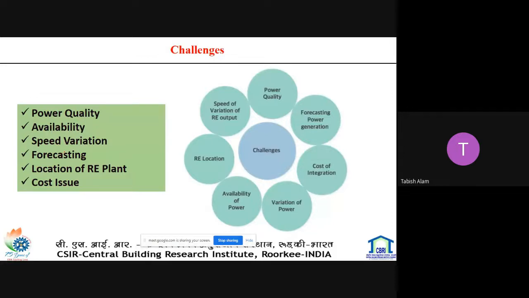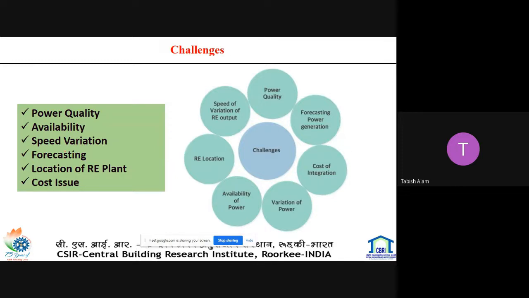Forecasting is also very important. Forecasting in the power system is major due to power management for the grid. Basically, forecasting ensures stability and high reliability.